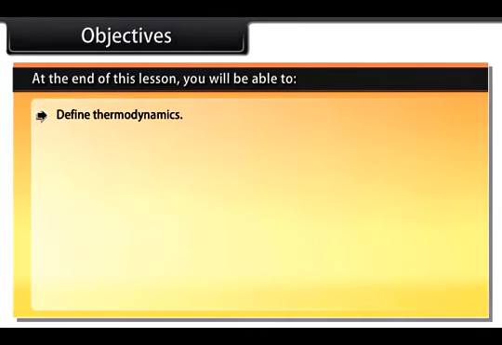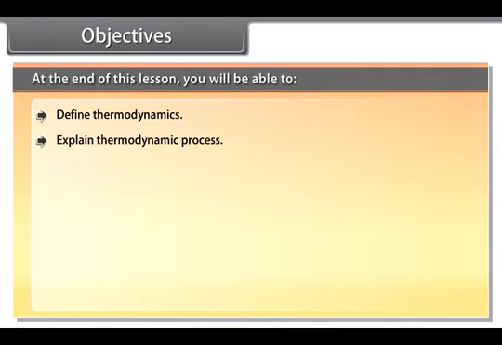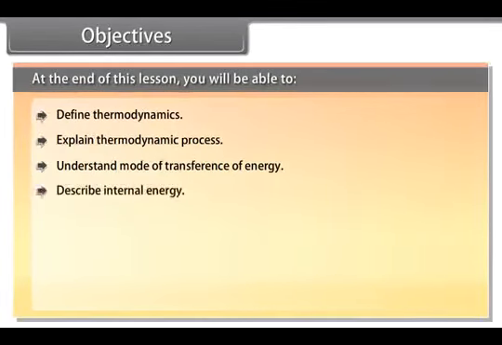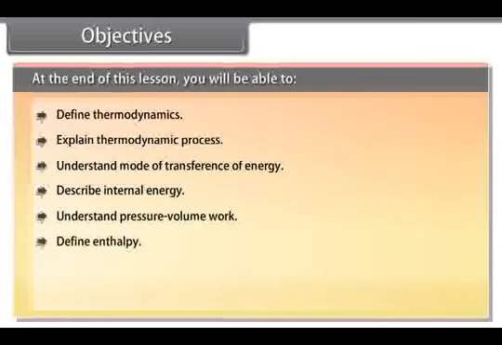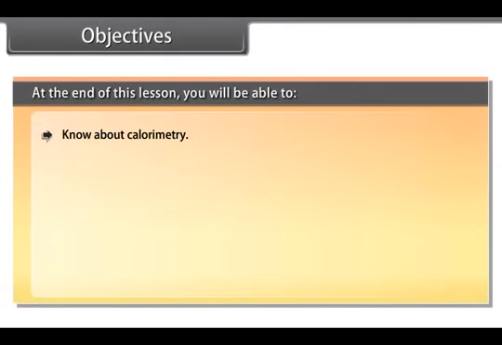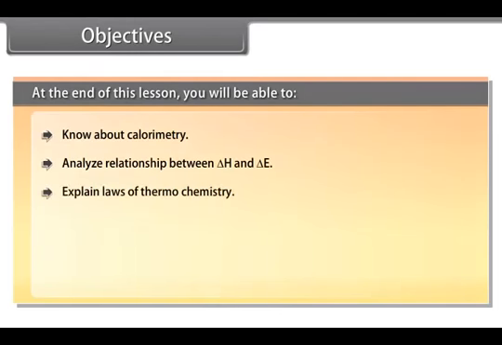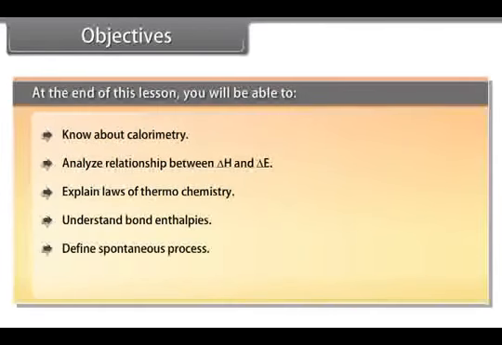Objectives. At the end of this lesson, you'll be able to define thermodynamics, explain thermodynamic process, understand mode of transference of energy, describe internal energy, understand pressure-volume work, define enthalpy, differentiate extensive and intensive properties, know about calorimetry, analyze relationship between delta H and delta E, explain laws of thermochemistry, understand bond enthalpies, define spontaneous process,